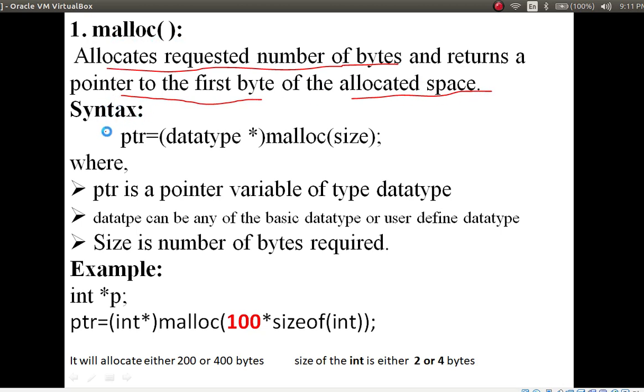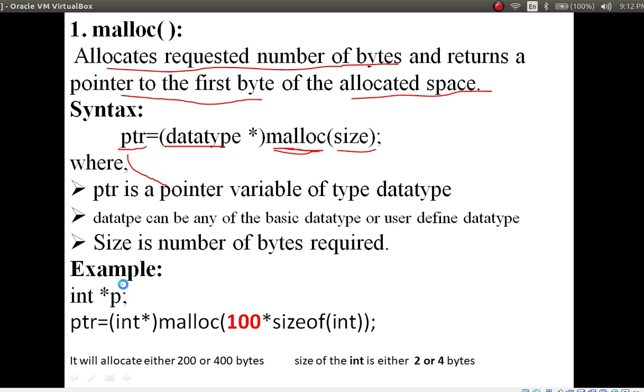Syntax for malloc: ptr means pointer, data type star, malloc the function name, followed by size. Here ptr is a pointer variable of type data type, and the data type can be what? Int, float, char, double, isn't it? And size is the number of bytes required, how much size you want.